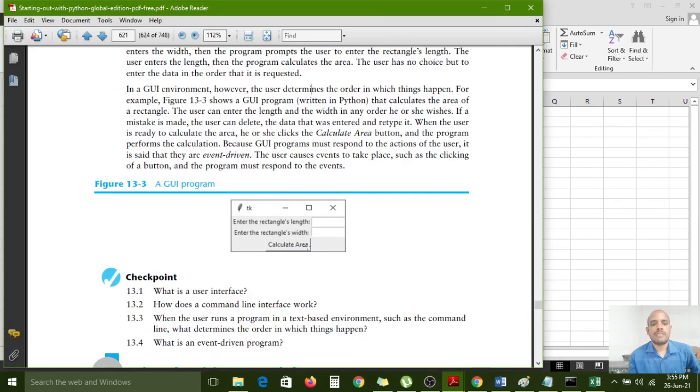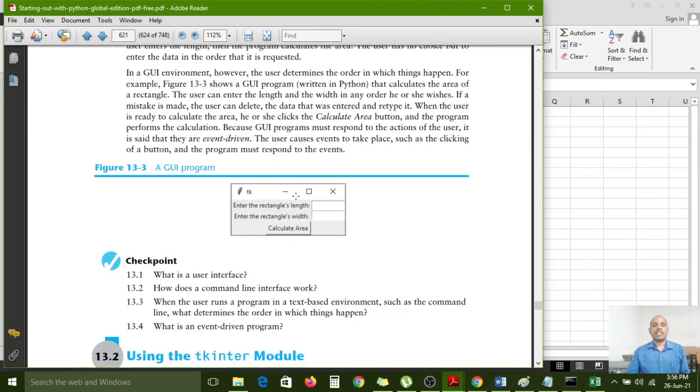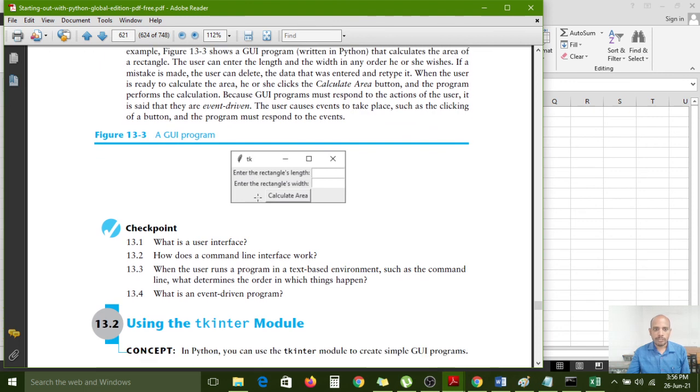When you click the button, immediately the calculation is done and it produces the result. So one event is happening here by using GUI graphics. Here I have given one diagram, carefully observe a GUI program. Enter the rectangle's length in this box, and enter the rectangle's width in this box.